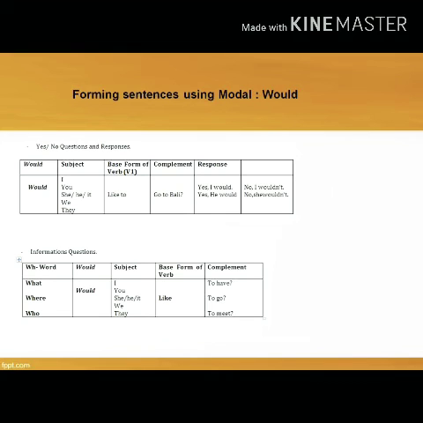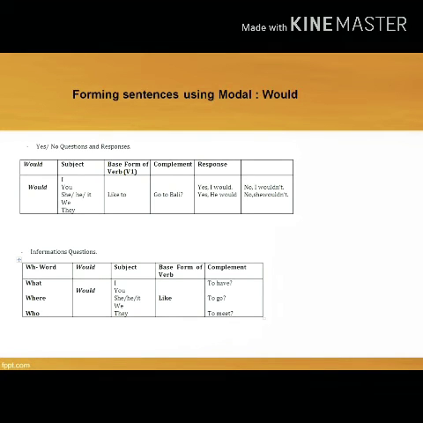Next, yes or no questions and response form. Di sini udah disediakan tabel yes no questions menggunakan modal auxiliary verb would. Ada would di kolom pertama, subjek kedua, ketiganya base form of verb, infinitive atau biasa juga disebut dengan verb 1, complement, dan response.